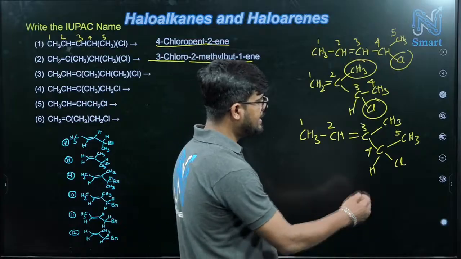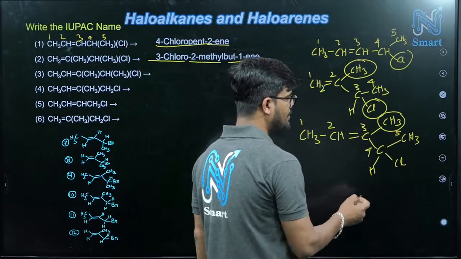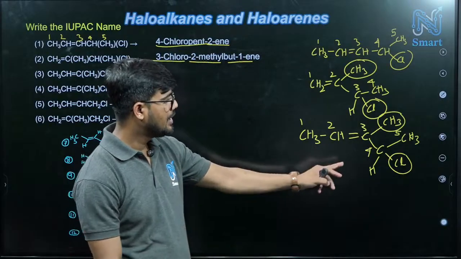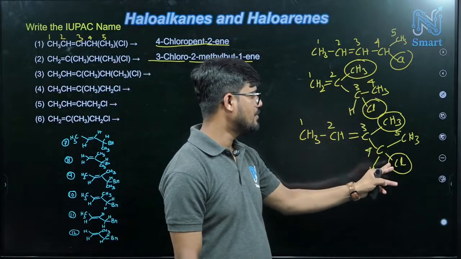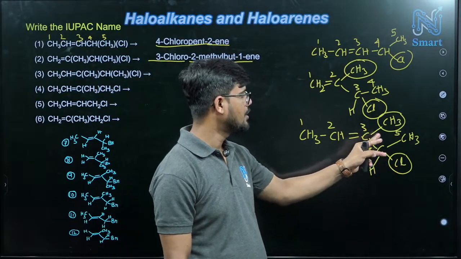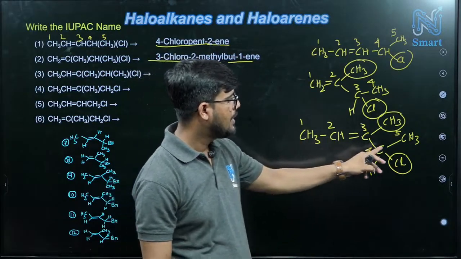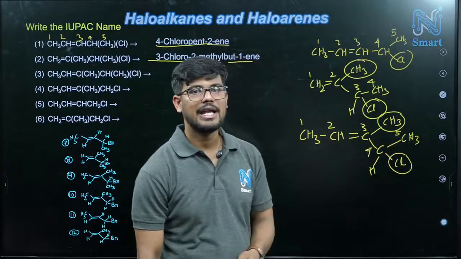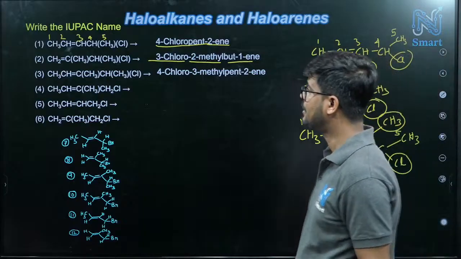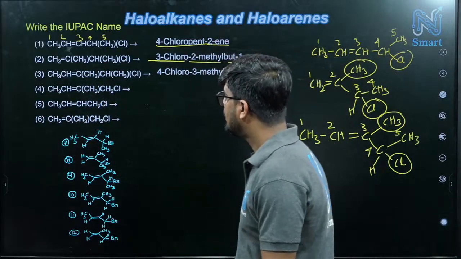So in this case how many substituents do we have? One substituent there and one chloro. 2 substituents we have. Again the same logic as before. The 4th carbon is having chloro. 4-chloro, 3-methyl, pent, 2-in. Just check. 4-chloro, 3-methyl, pent, 2-in. Done. Acha. Next one.